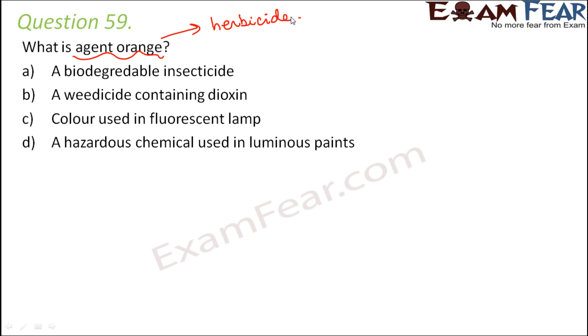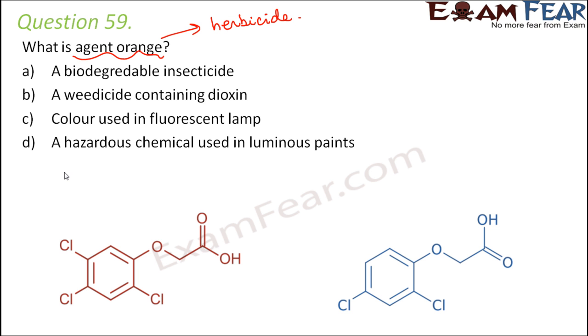Now this Agent Orange is actually a mixture of equal parts of two herbicides. So what are those two herbicides? One herbicide is 2,4,5-T and the other herbicide is 2,4-D, and a mixture of these two herbicides in equal parts gives Agent Orange.